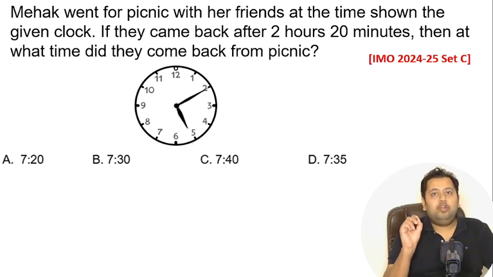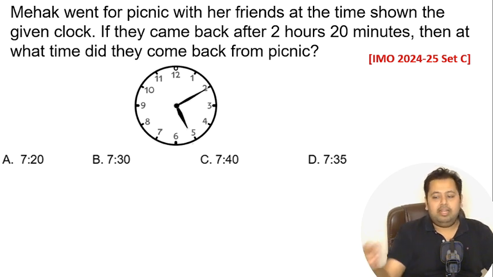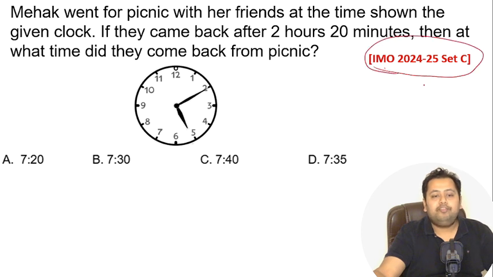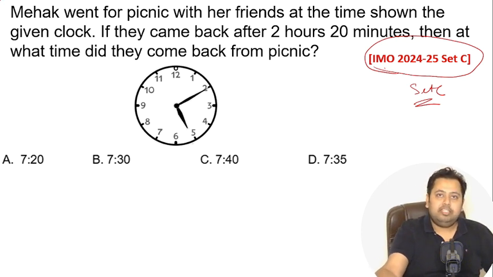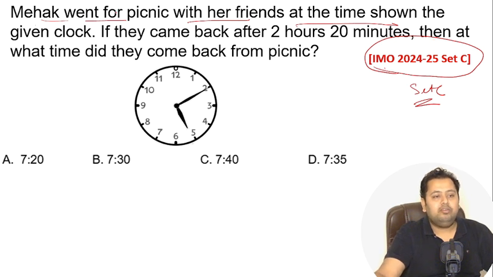Okay, so today we are going to do a clock problem and this problem was asked in Mathematics Olympiad 2024-2025 set C. So last year only this question was asked. Let's first read the question, understand the question and then we will try to solve it. Mehak went for a picnic with her friends at the time shown. If they came back after 2 hours and 20 minutes, then at what time did they come back from the picnic?